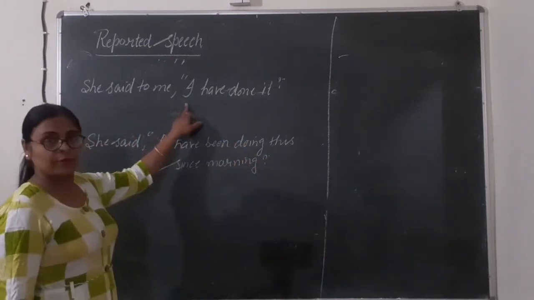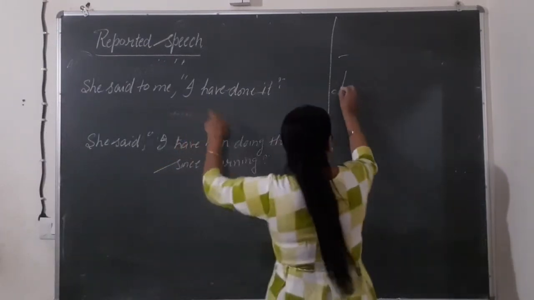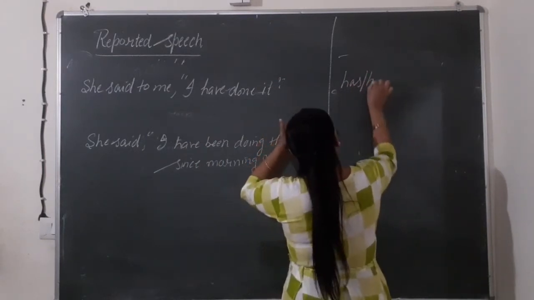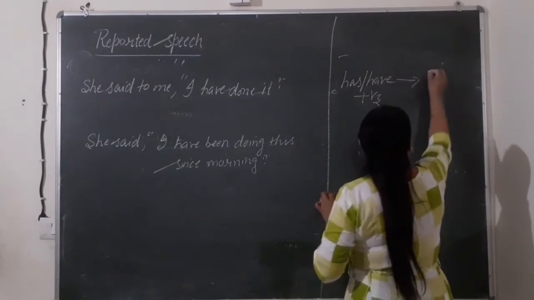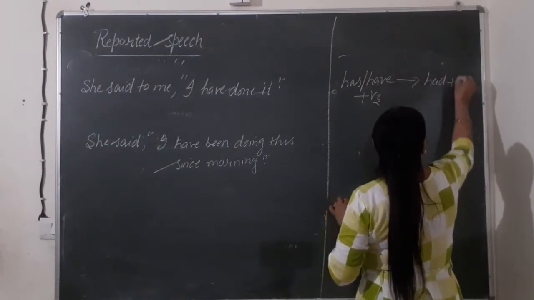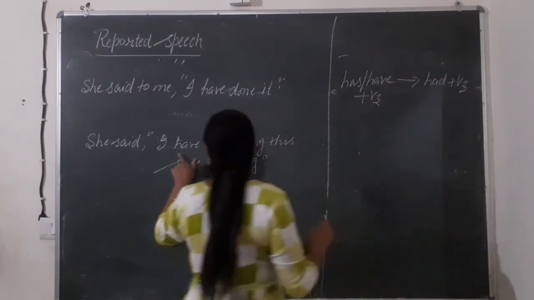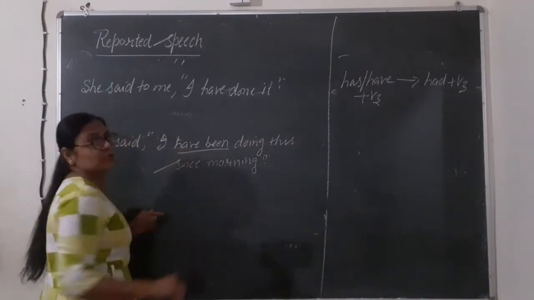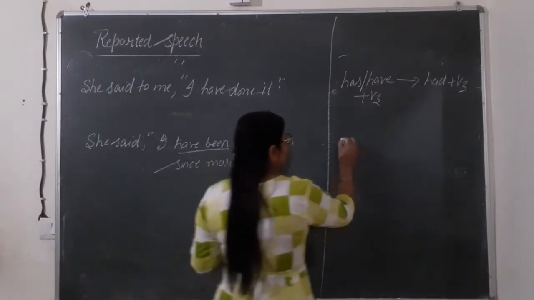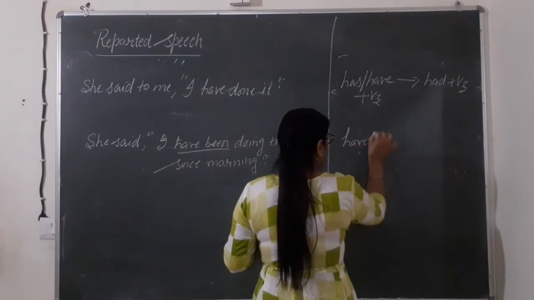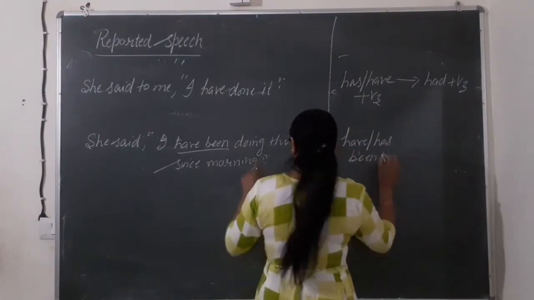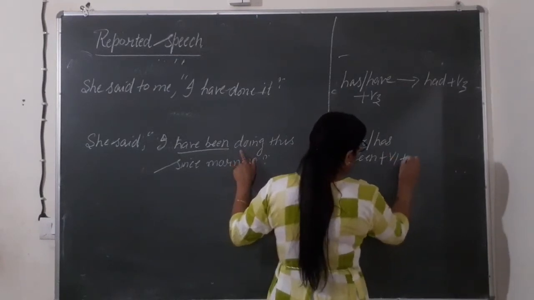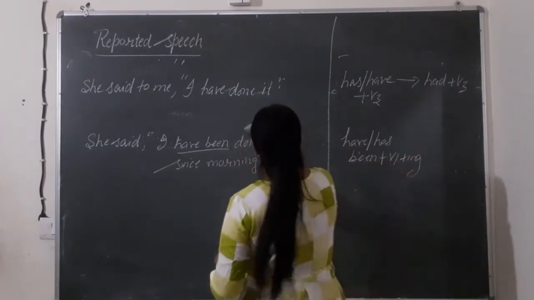This is our present perfect. That will be changed into past perfect. It means whenever we are having has, have, that is always followed with third form of the verb, it will be changed into had plus third form. In the same way, whenever have been or has been is there in the present perfect continuous, that will be changed into had been. But with this we are having first form plus ing and this will remain same.